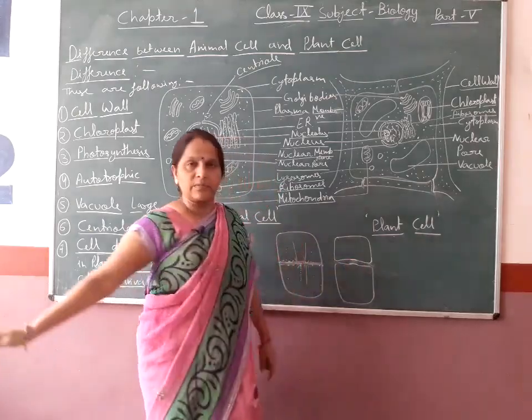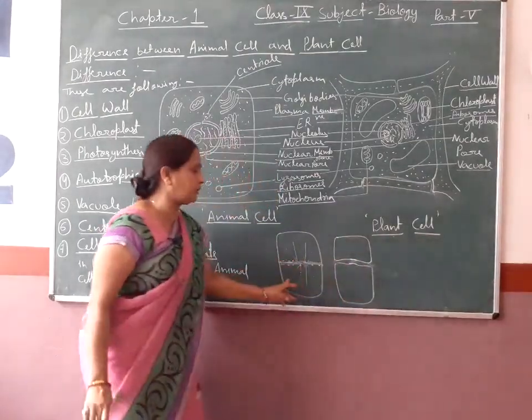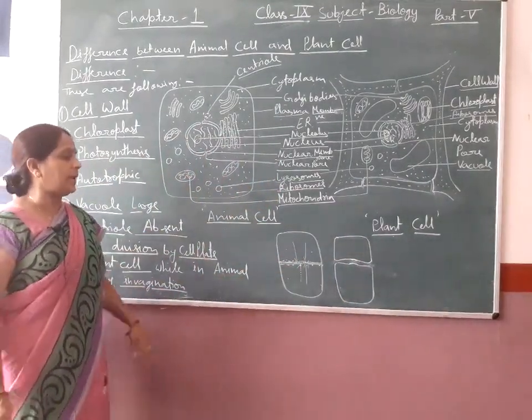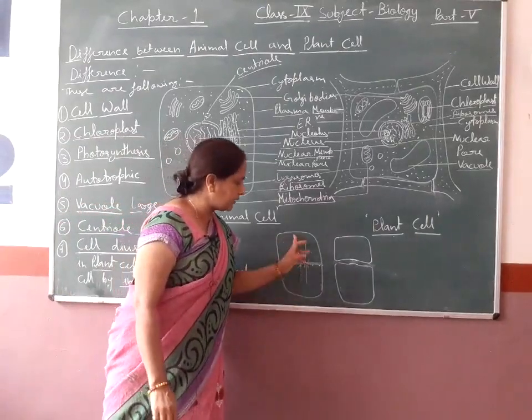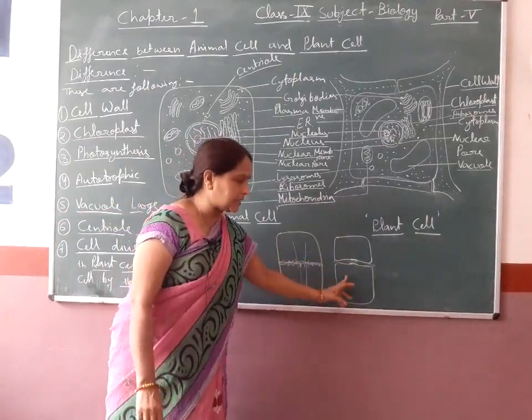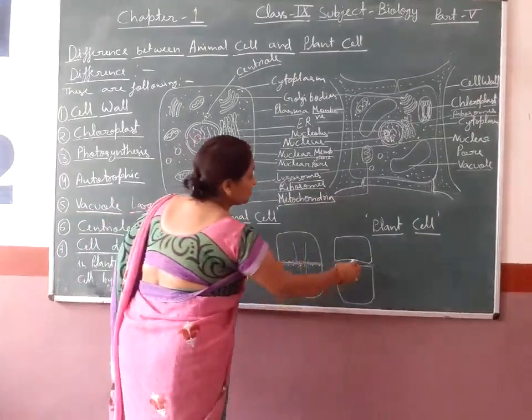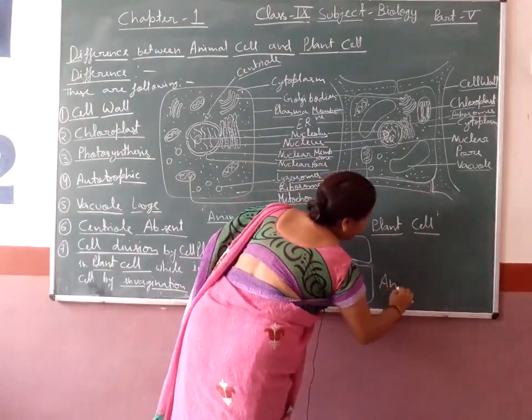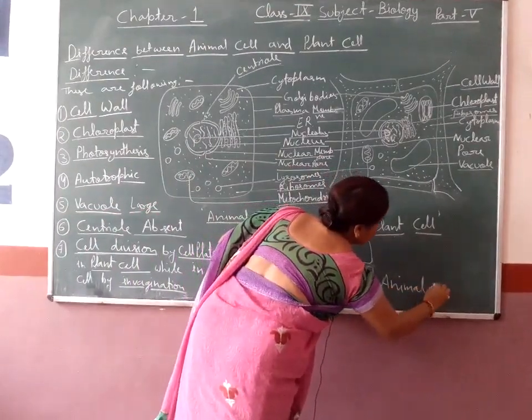It is the main difference between the animal cell and plant cell. This is the division of the plant cell, and this is the animal cell.